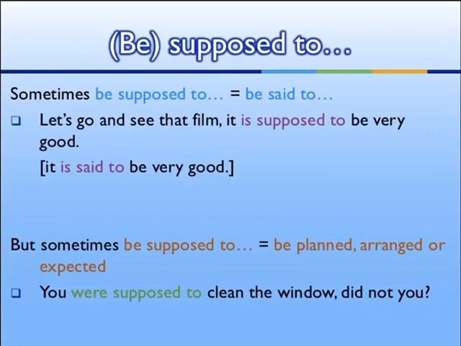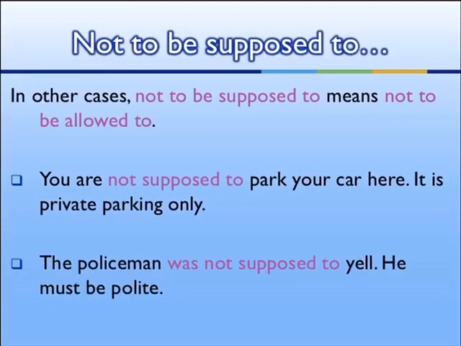Sometimes be supposed to or be said to. Let's go to see that film. It is supposed to be very good. But sometimes be supposed to means planned, arranged, or accepted. You were supposed to clean the window, weren't you? Not be supposed to: in other cases, not to be supposed to means not to be allowed to. You are not supposed to park your car here. It is private parking only. The policeman was not supposed to yell.